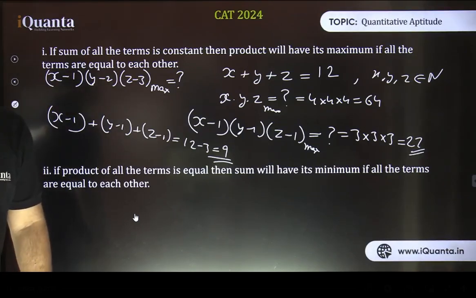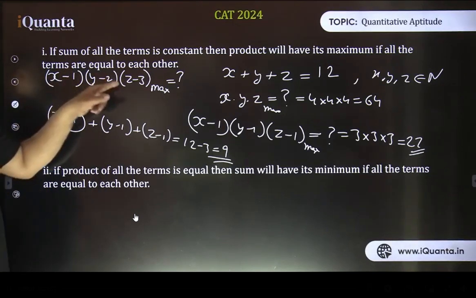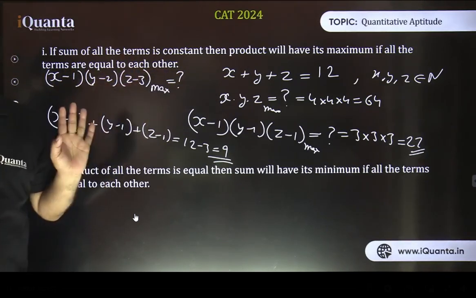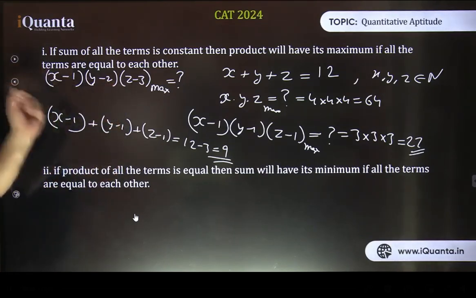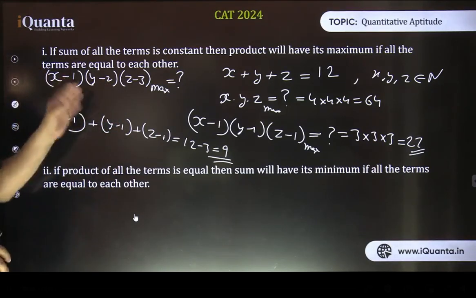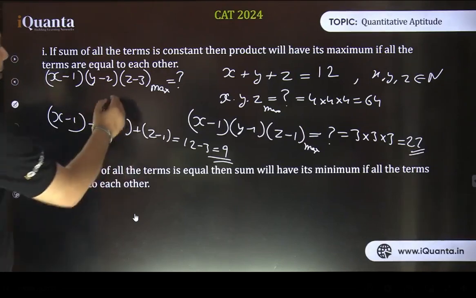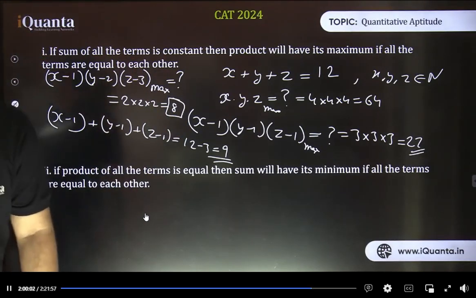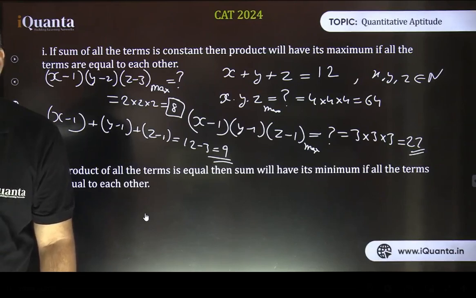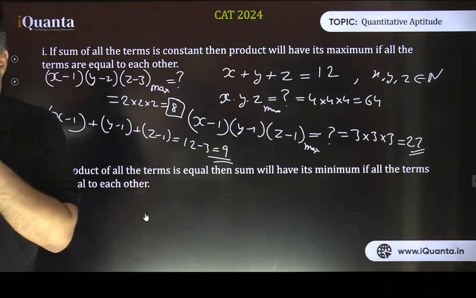Sum is constant, and what is that constant sum? The sum is x plus y plus z minus 6, that is 12 minus 6. Sum is 6. Right? Because sum is a constant value for these three terms, their product will become maximum if each of the terms becomes equal to each other, that is 2 each. So the answer comes out to be 2 into 2 into 2, that is 8. So this is the right answer. Okay? Yes, that's true or no?